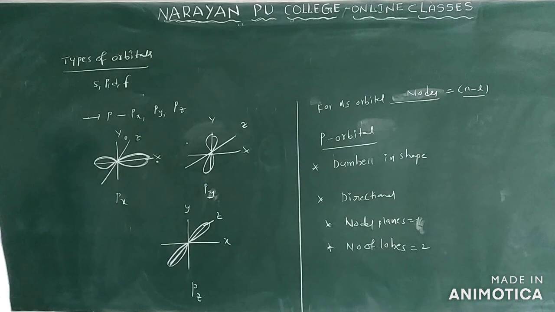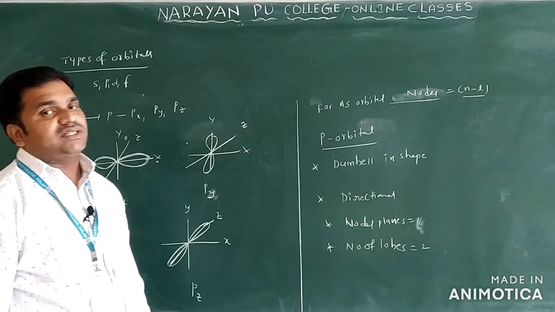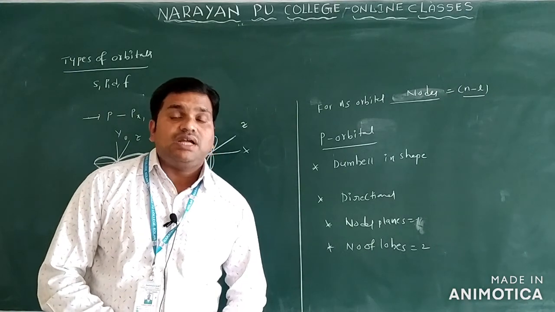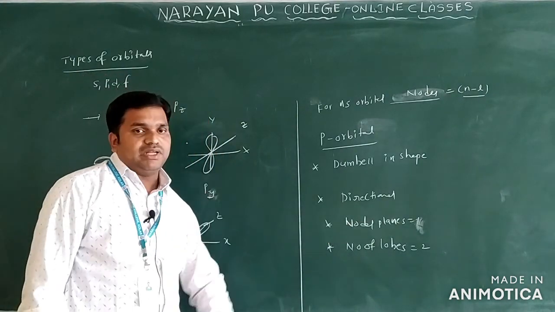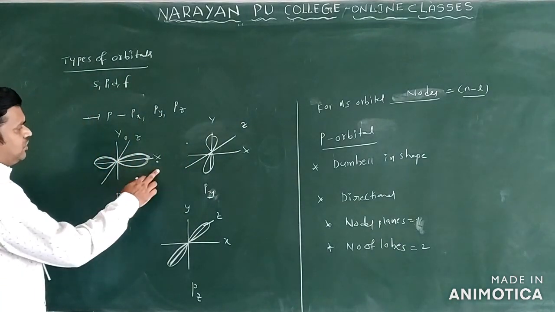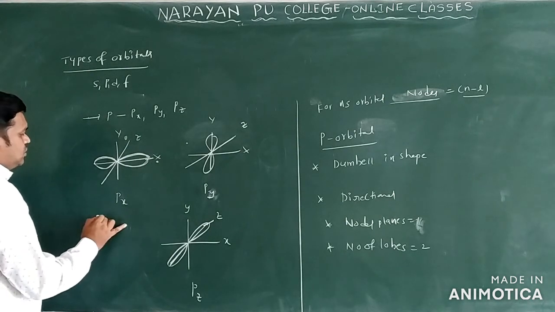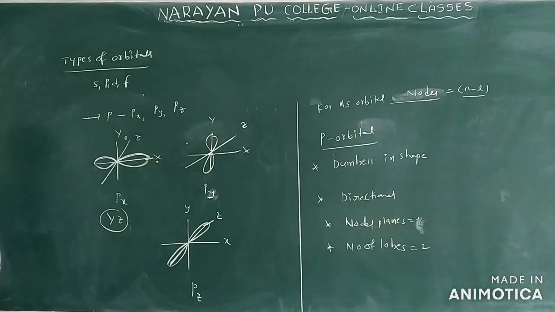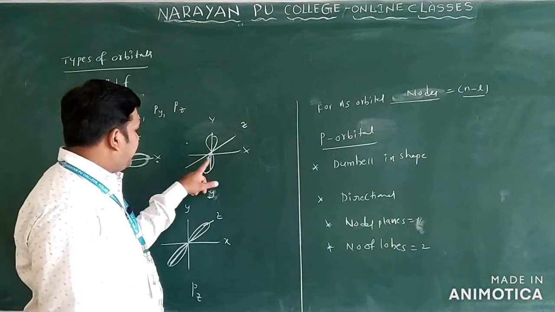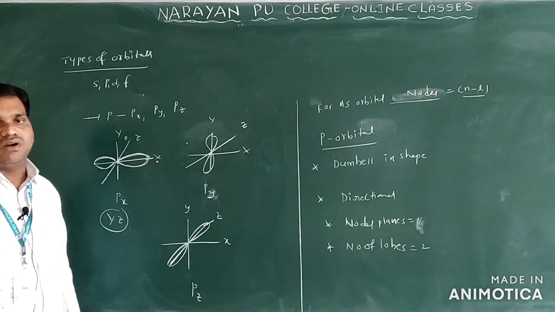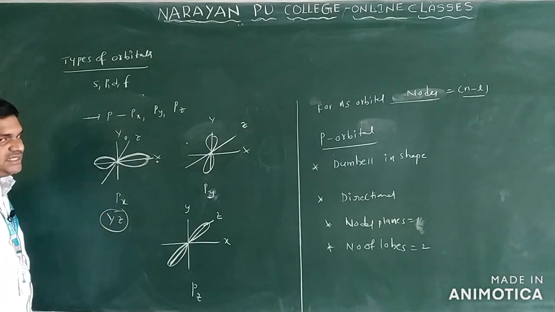You can see the nodal plane. What is meant by nodal plane? The plane which passes through the nucleus where the probability of finding electron is 0, that we are calling nodal plane only. How many nodal planes are possible? One nodal plane is possible here. X direction is there, so the nodal plane is YZ only. The plane which passes through the nucleus where the probability of finding electron is 0 is called the nodal plane. For px orbital, yz is the nodal plane.